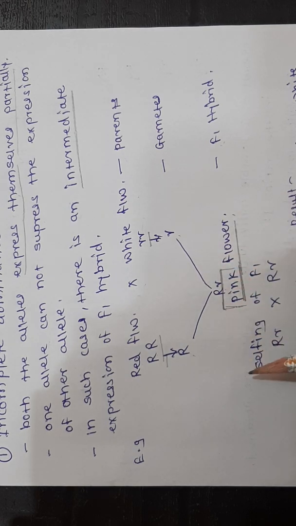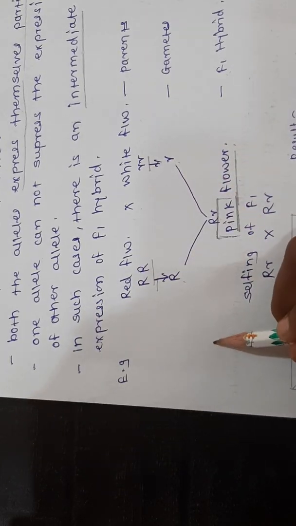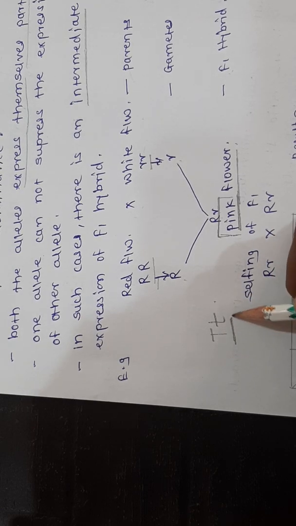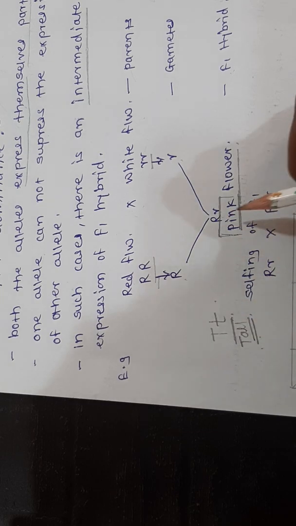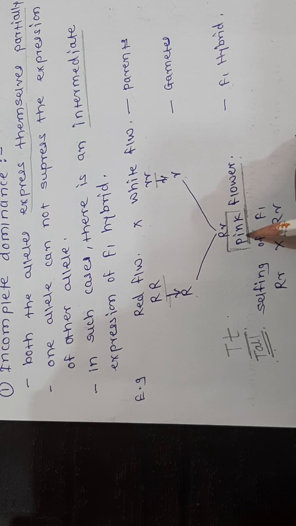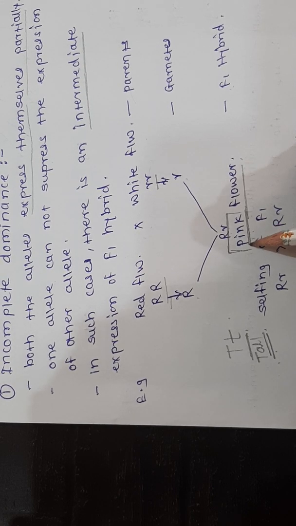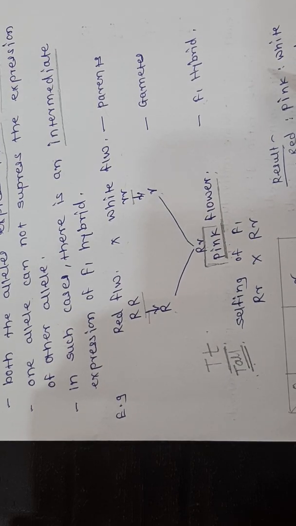If we go back to the law of dominance, what happened? Capital T and small t here. There are these two gametes, but it will be the tall plant. Only the tall character is obtained. But here what happened? Both red and white color get mixed and form a new progeny, that is pink, a progeny with pink color flower.